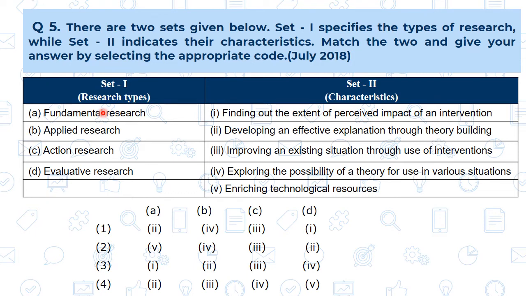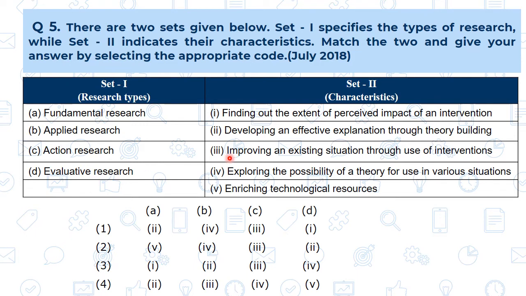here it is a kind of qualitative analysis and we give rise to the development of theories or principles or laws. Then applied and action means what? Whatever foundation is done in the fundamental research, that can be used in the applied and we are going to solve the particular broader problem. And in the action research, this is also one type of applied. Here we are going to select the specific problem and we are going to deal with that, that is the action research. And in the evaluative research, we are going to evaluate something.